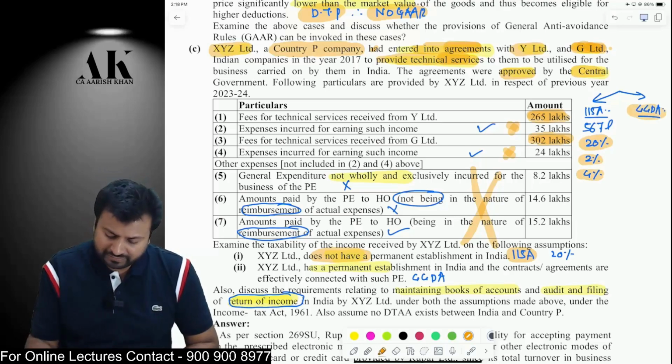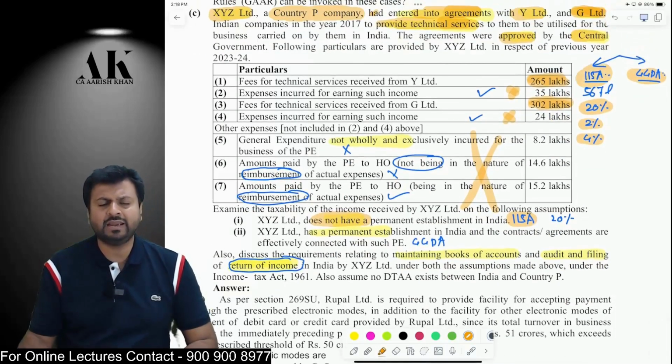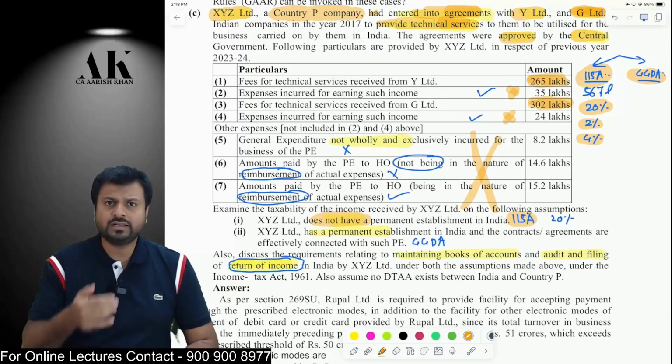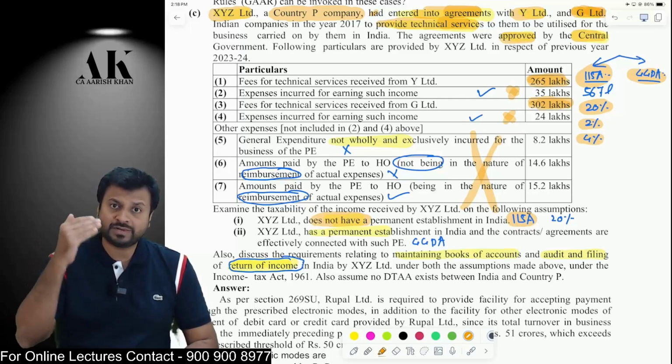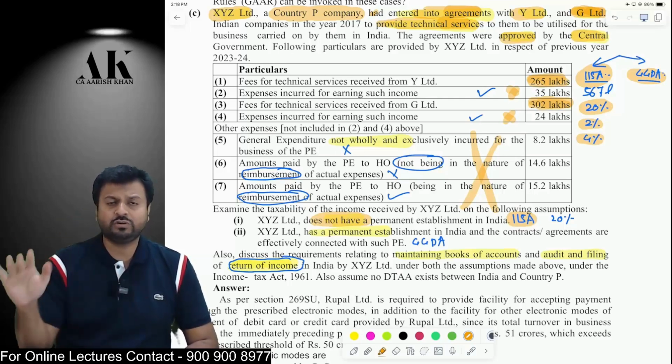Okay. Now, will the assessee be liable for filing return under 115A? No. If the assessee has only earned this income and the TDS is deducted as per section 115A, not lower than the rate specified in 115A, then there is no need to file the income tax return also.